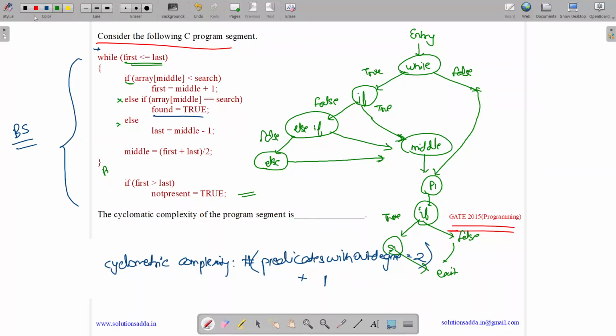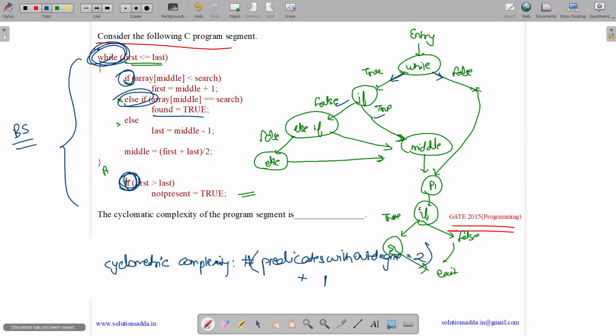Now, the out degree 2. So which has out degree 2? See, while has this one out degree, this one out degree. So while has an out degree 2. If has 2 out degree. Else if has 2. Else has just 1. Okay. And if has 2 for true and false.